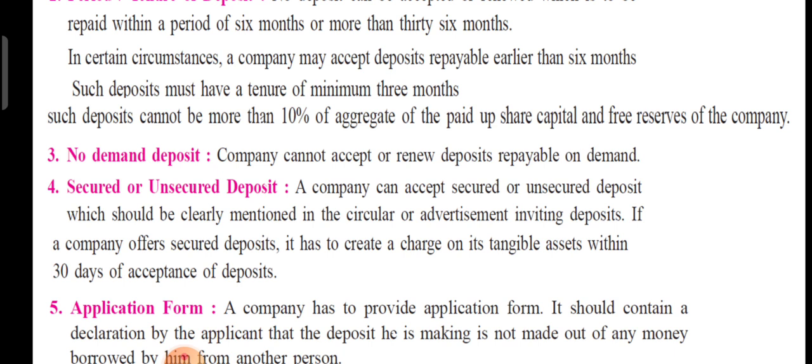Fourth is secured or unsecured. You already know this concept. Secured means the deposit amount is secured by creating a charge on a particular asset of the company. Unsecured means no charge on any asset is created. So a company can accept secured or unsecured deposits, which should be clearly mentioned in the circular or advertisement inviting deposits. If a company offers a secured deposit, it has to create a charge on its tangible asset within 30 days of the acceptance of the deposit.